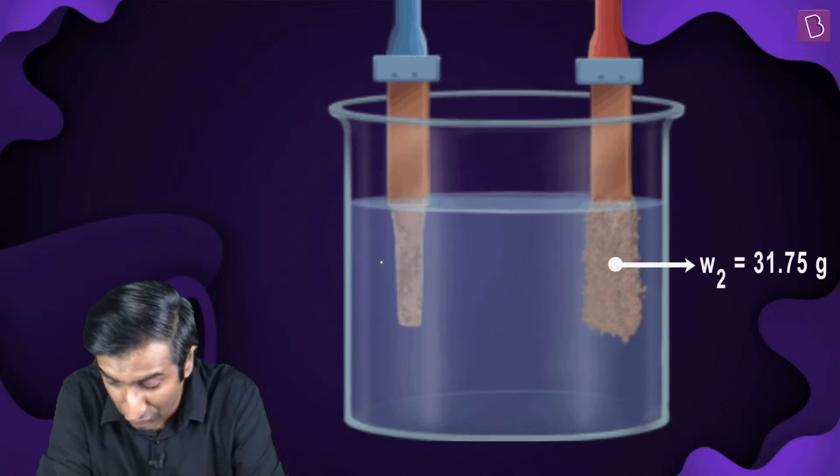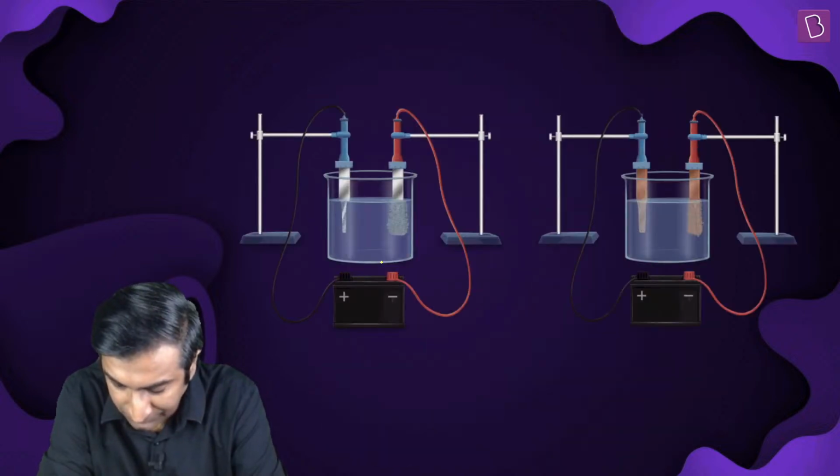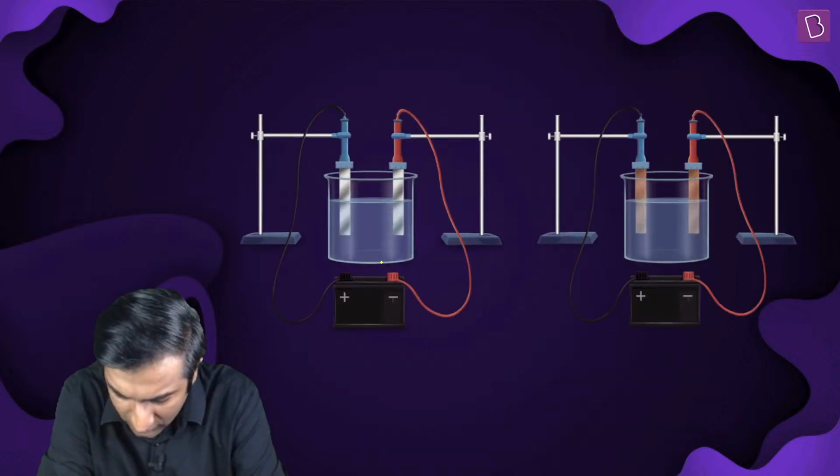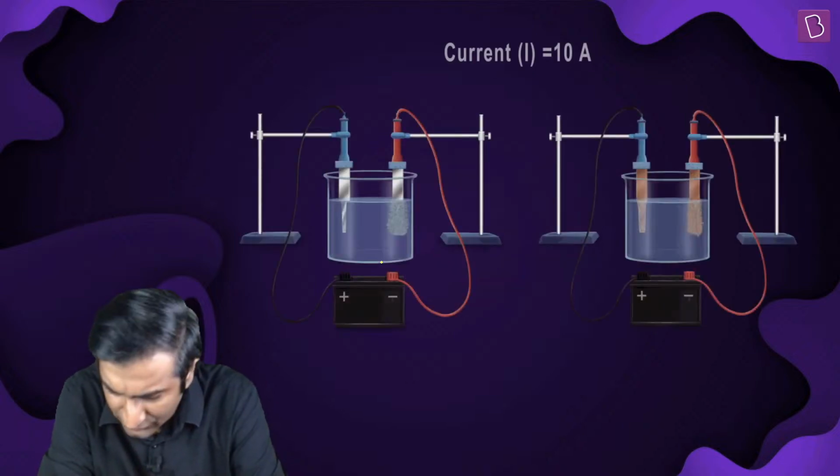Oh, no. W2 is a lot more. W1 was 10 grams, W2 is 31 grams. What is that about? Was that correct? That didn't make sense. One second, let's look again at what it was. What is happening here? Is it 10 or 100 here? Let's see the graphic one more time. That sounds weird.